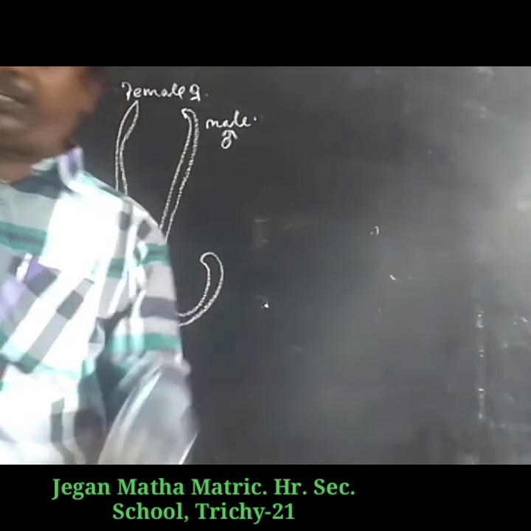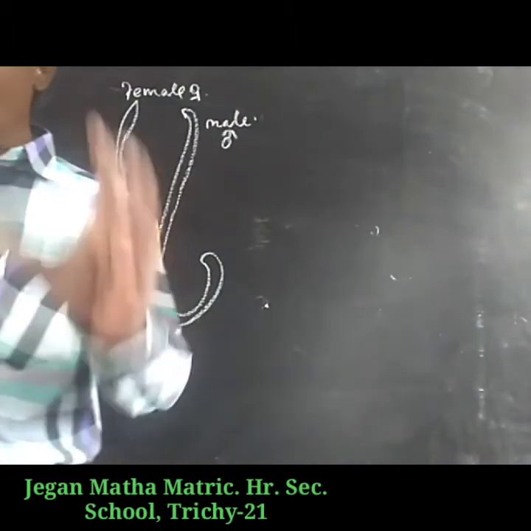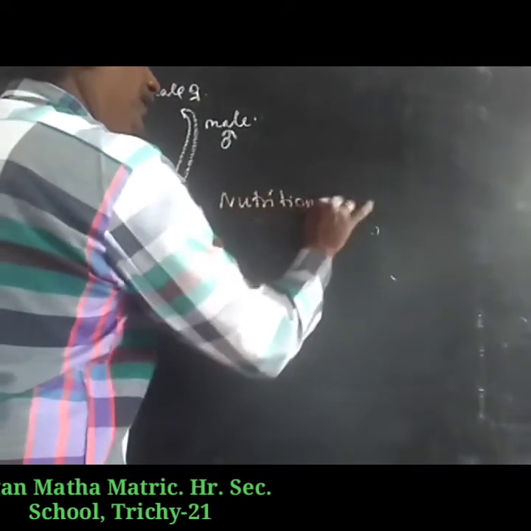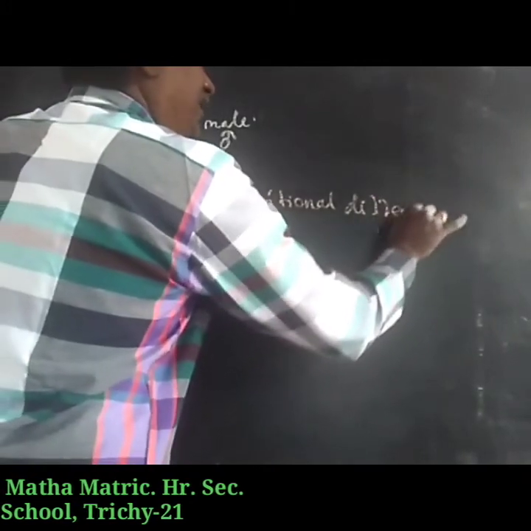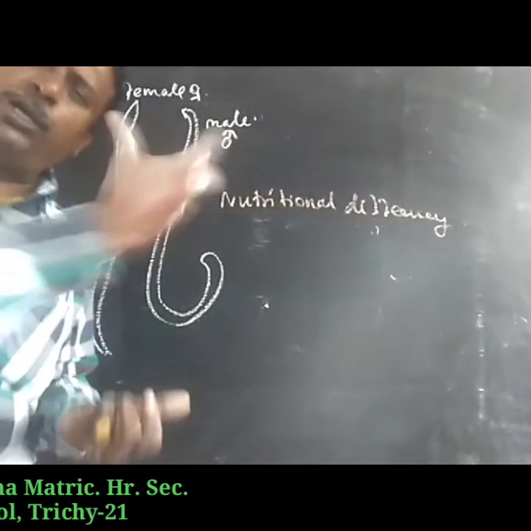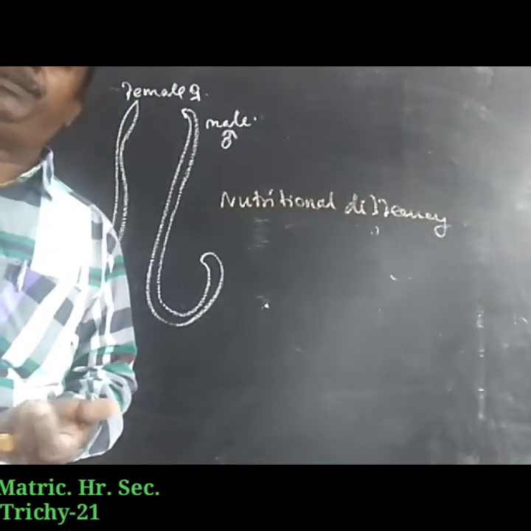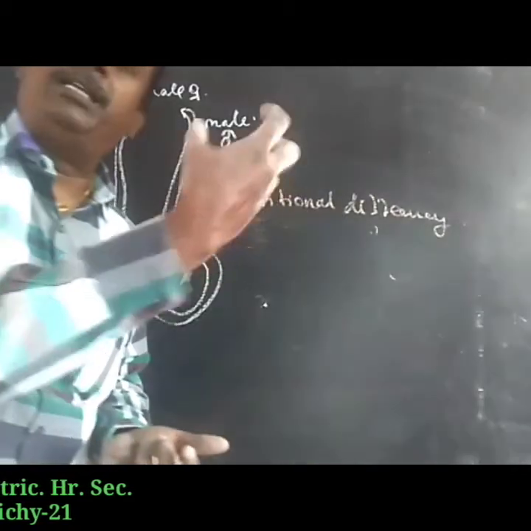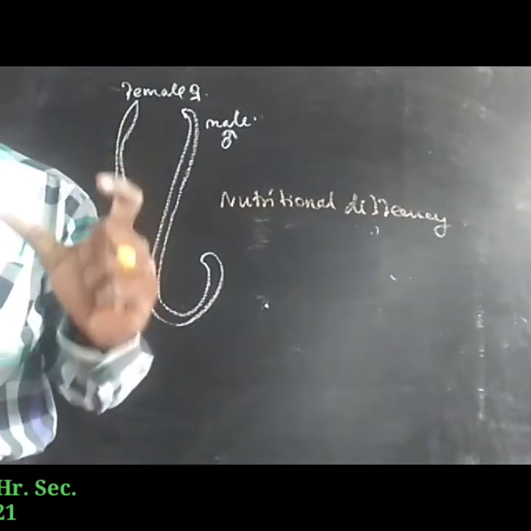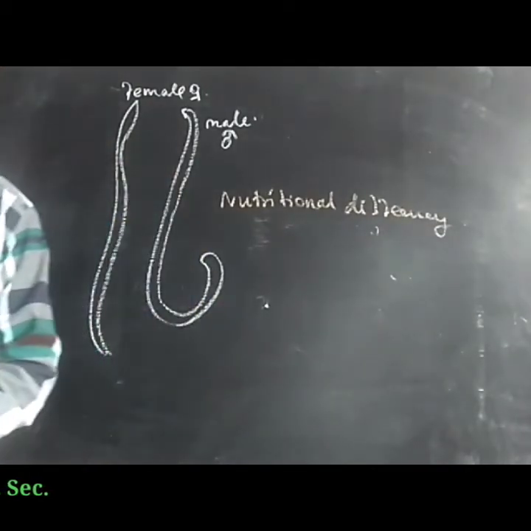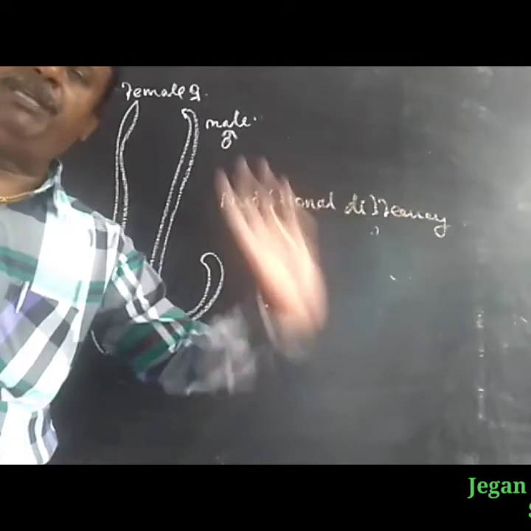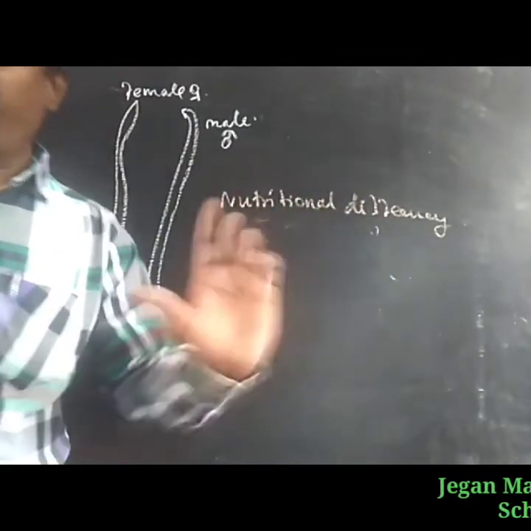Heavy infection can cause nutritional deficiency disease, because the worms absorb most of the nutrients from the food. So nutritional deficiency occurs in the human body, along with severe abdominal pain. Also the growth of the children is reduced, or the growth is arrested.